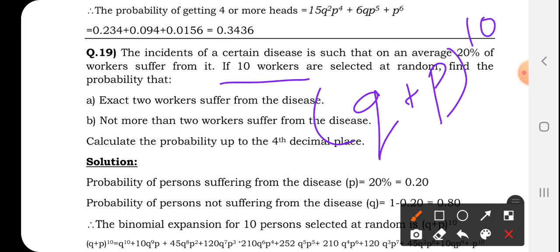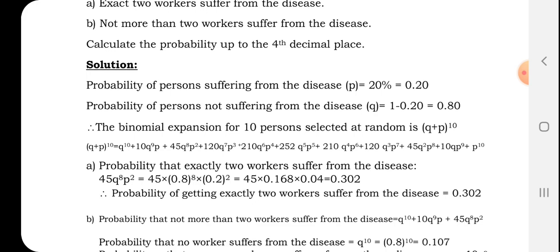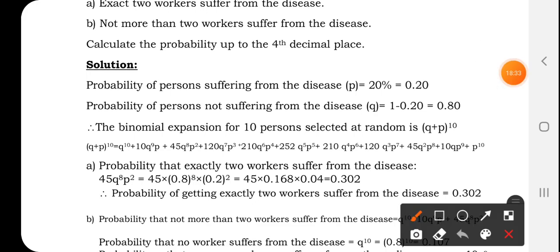First question asked: exactly 2 workers suffer from the disease. That means the term which consists of p square needs to be solved. The probability that exactly 2 workers suffer from it. In place of p you put 0.2, in place of q you put 0.8. 0.8 eight times, 0.2 two times, you multiply and find the answer. Answer is 0.302.